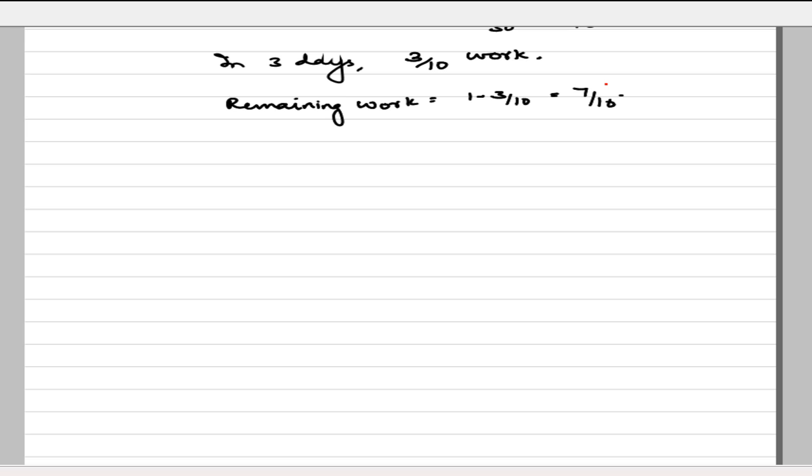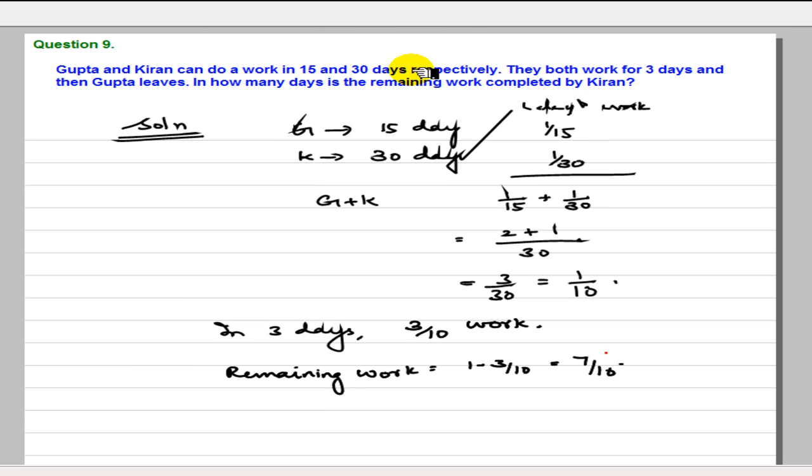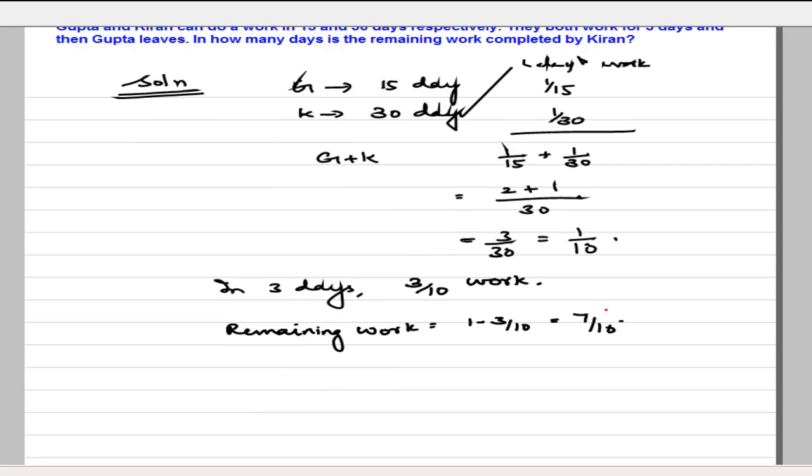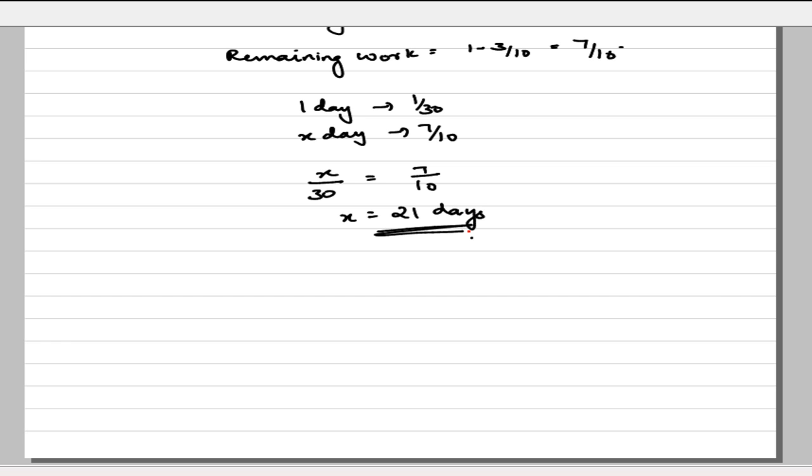And 7 by 10 work has to be completed by whom? If you look at this problem, the remaining work has to be completed by Kiran. So Kiran does in 1 day 1 by 30. In x days he has to complete 7 by 10. So x by 30 is equal to 7 by 10, or x is equal to 21 days. This is the answer.